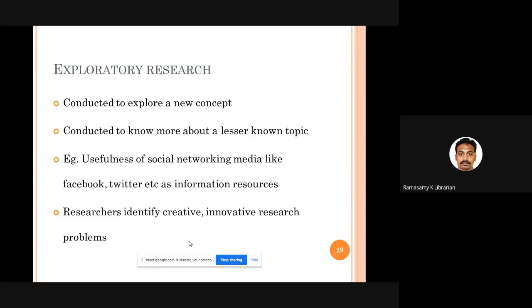Here in exploratory research, researchers are trying to find out some creative research problems, some innovative research problems, something which was not done by anybody so far. Because it is an exploratory research, we are going to explore about it. So you can take any newly formed topic, or you can develop your own topic, a new topic which was not discussed by any review of literature. You can do your research. That is called exploratory research. Okay.